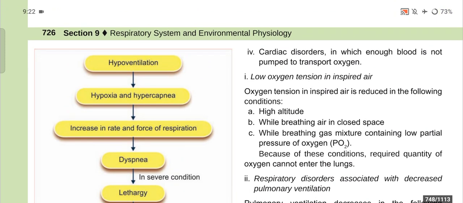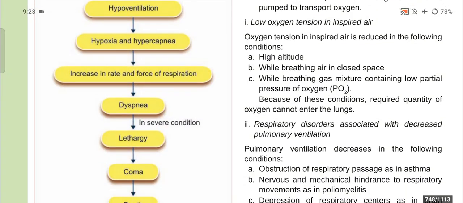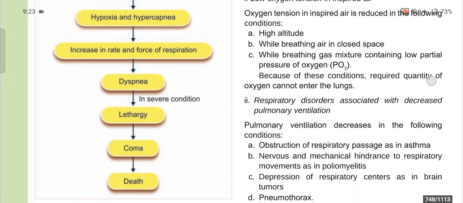Now, first, low oxygen tension in inspired air. Oxygen tension in inspired air is reduced in conditions like high altitude, while breathing air in closed space, and while breathing gas mixture containing low partial pressure of oxygen (PO2). Because of these conditions, the required quantity of oxygen cannot enter the lungs.